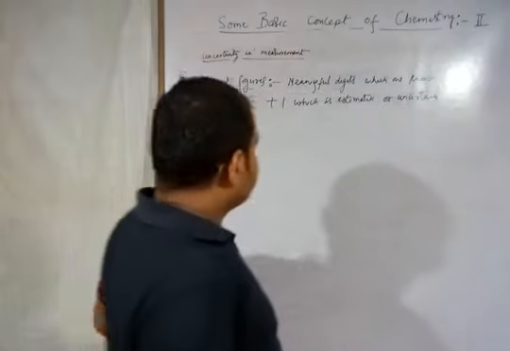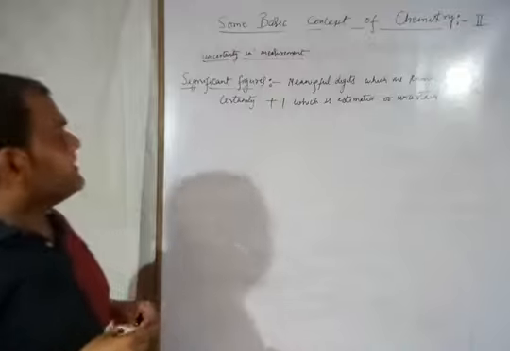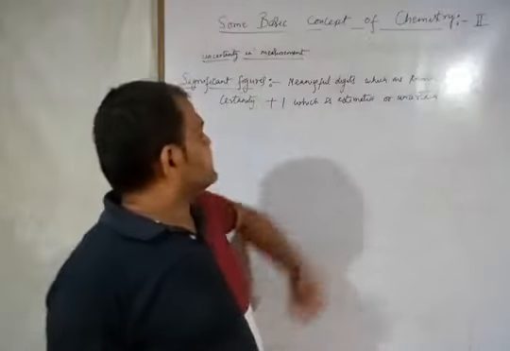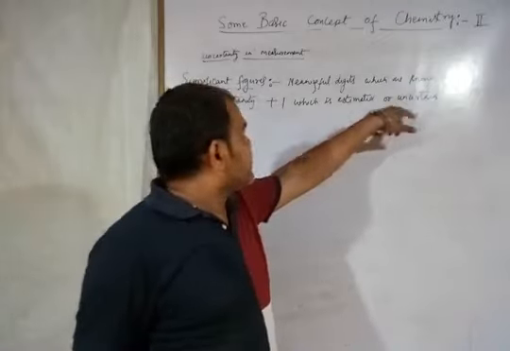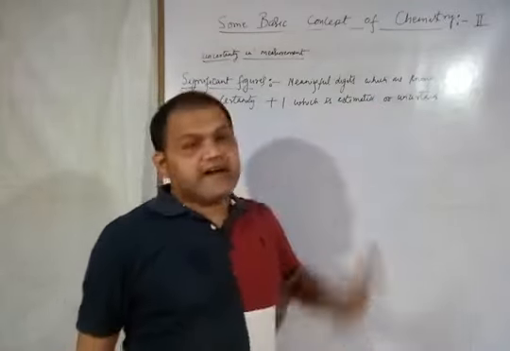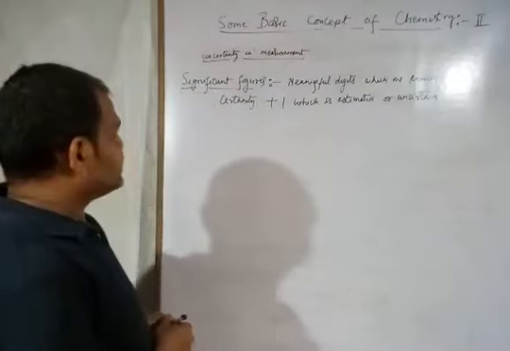I'm explaining the meaning of significant figure. So I defined here significant figure as a meaningful digit which are known with certainty plus one which is estimated or uncertain. So what is the meaning of this statement?